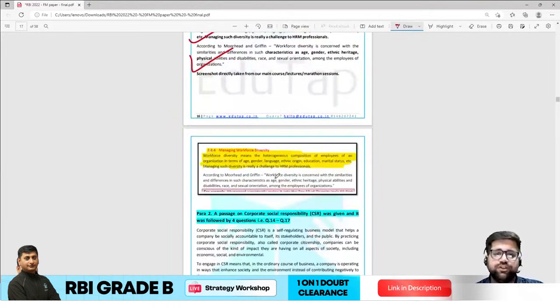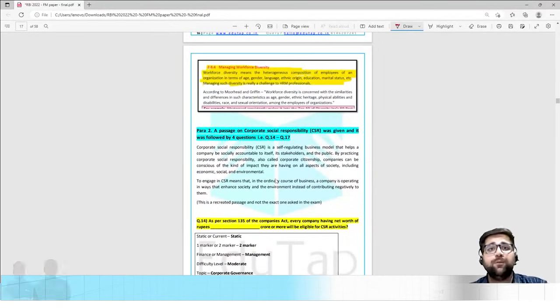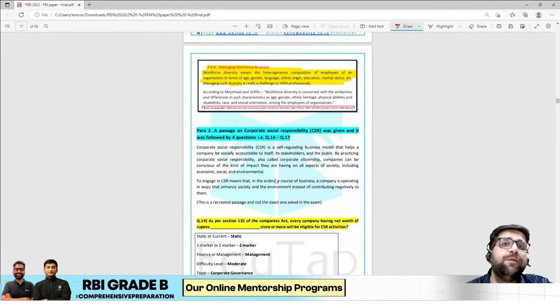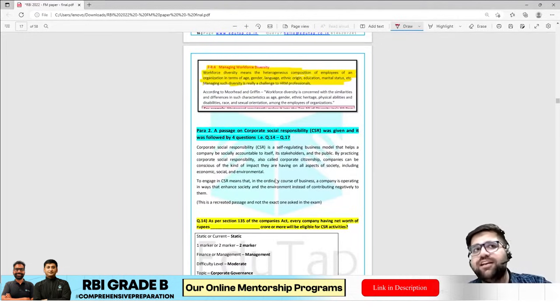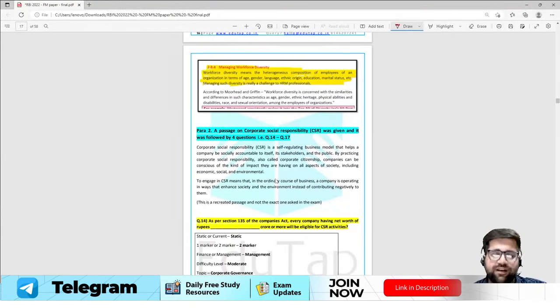Now let's move to question number 14, my friend. This particular question has been taken from corporate governance. Many people do not study corporate governance; they take it on a very lighter note, and they do not understand the overall relevance as well.